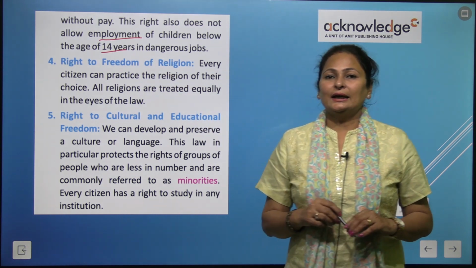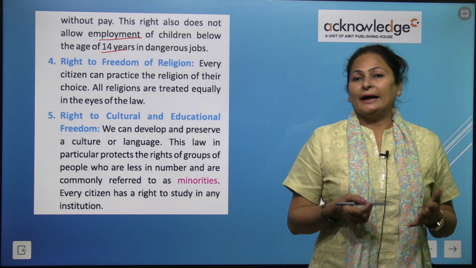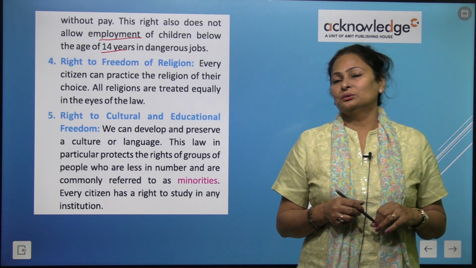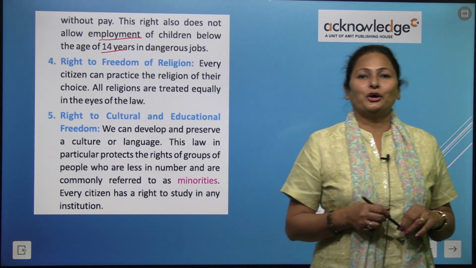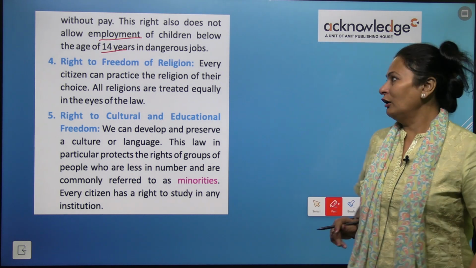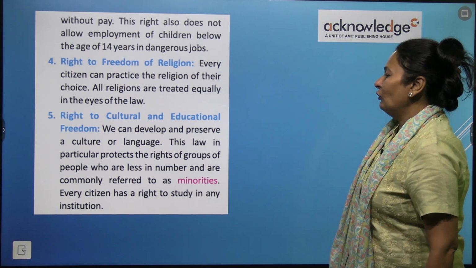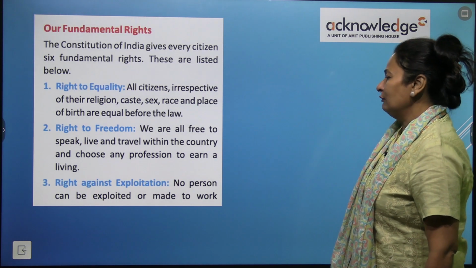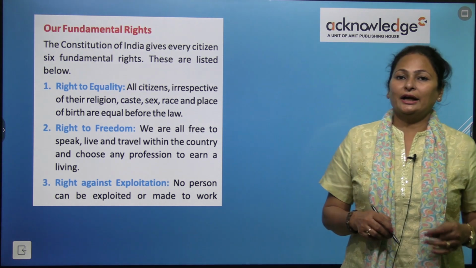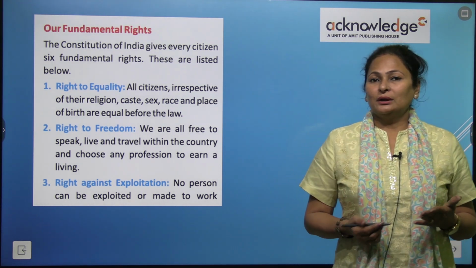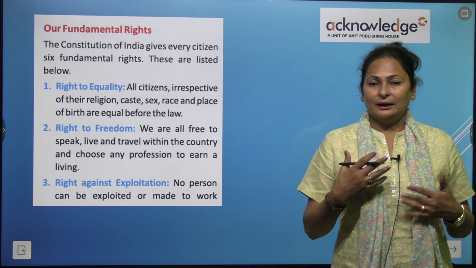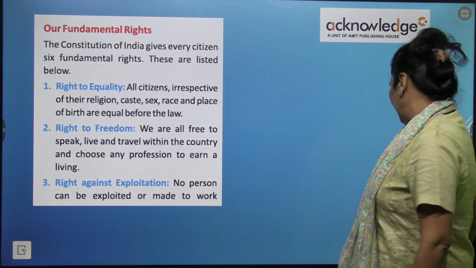So the age of 14 years is decided by the government or the Constitution of India: children below 14 years cannot work. So this is the right against exploitation, right? We can go to the police and lodge an FIR against that person, as per the law of India.